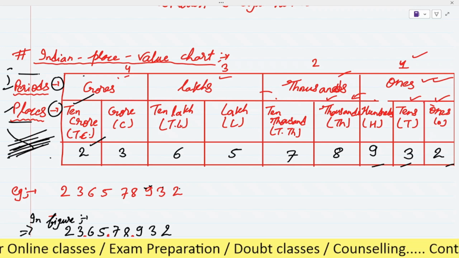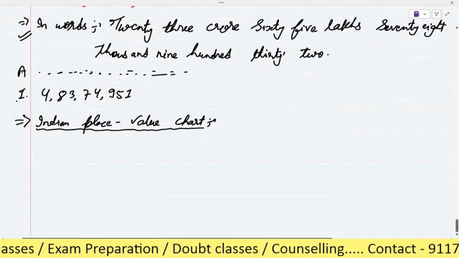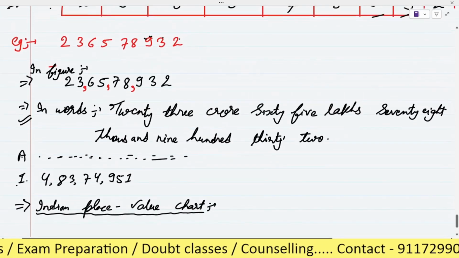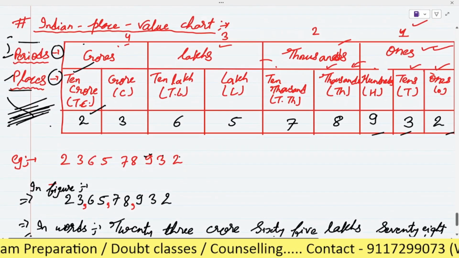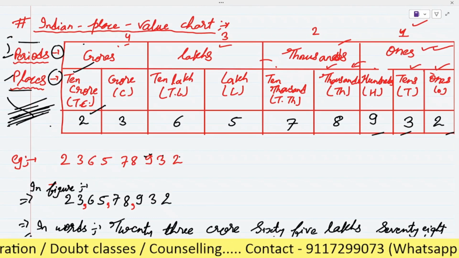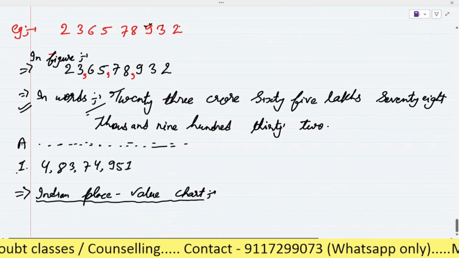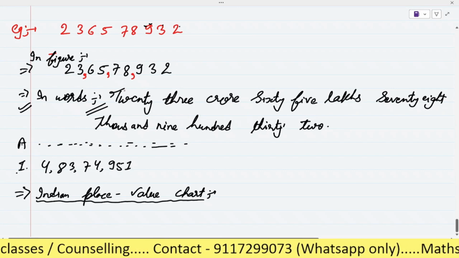Next is you have to write the following numbers in words, right? The first is 68 lakh 39,201. Okay, so you have to write it in words. Words means like this. Okay, you have to write it like this.